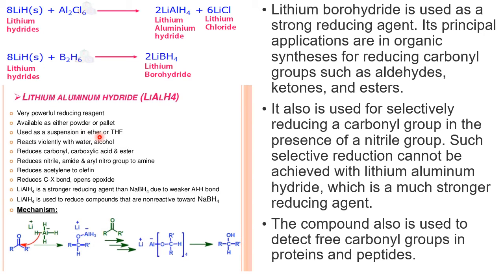It reacts violently with water and alcohol, as we have already seen, and reduces nitrile, amide, aryl, and many other groups. It also reduces acetylene and the C-X bond. So it is the best reducing agent, as I told you. All these mechanisms we learn in higher classes. Like lithium aluminum hydride, lithium boron hydride is also one of the best reducing agents in organic chemistry.